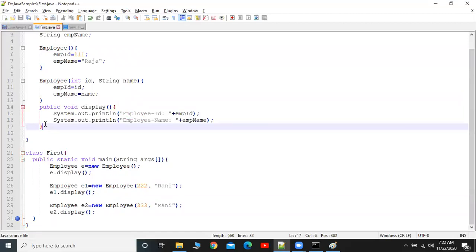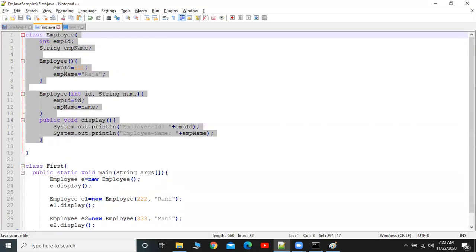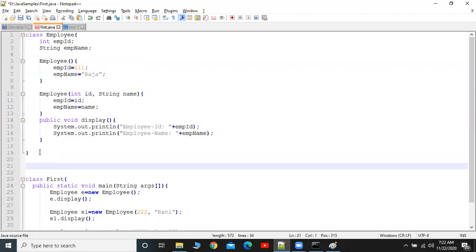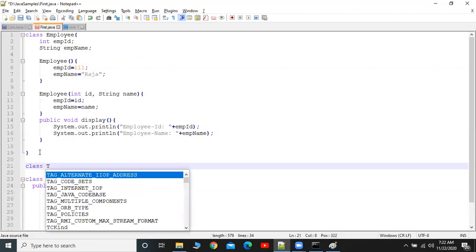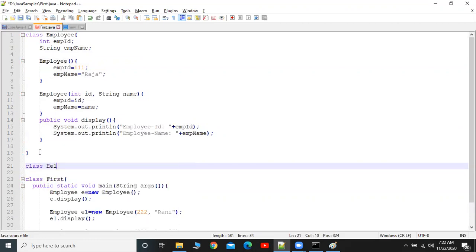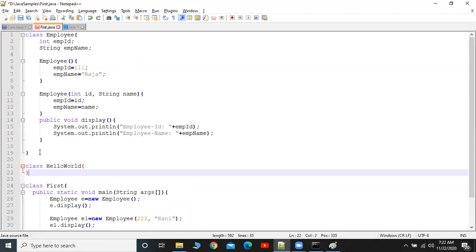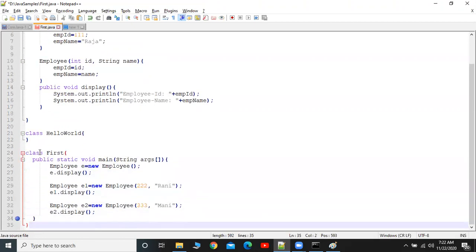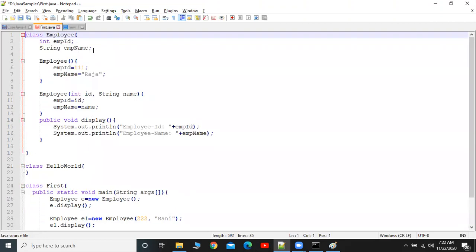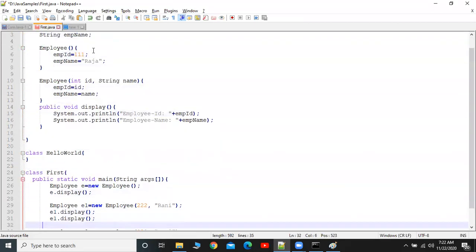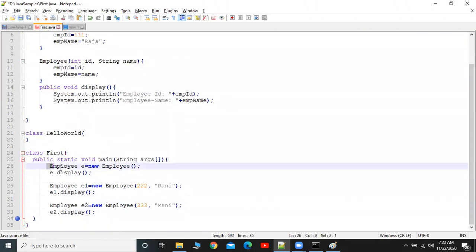This is very simple. Whatever variable we are declaring, now I am going to provide another class. We can say HelloWorld is a class. Now I'm going to remove all the logic.